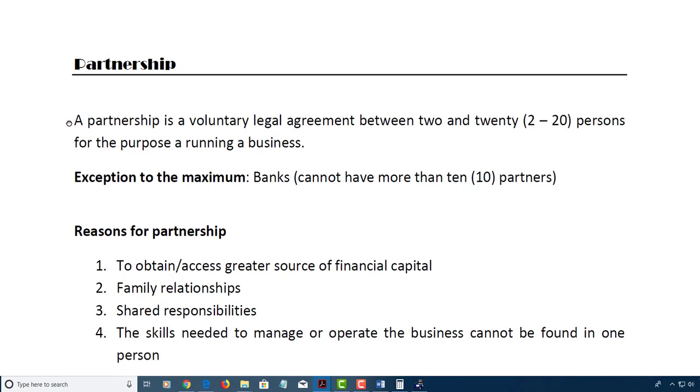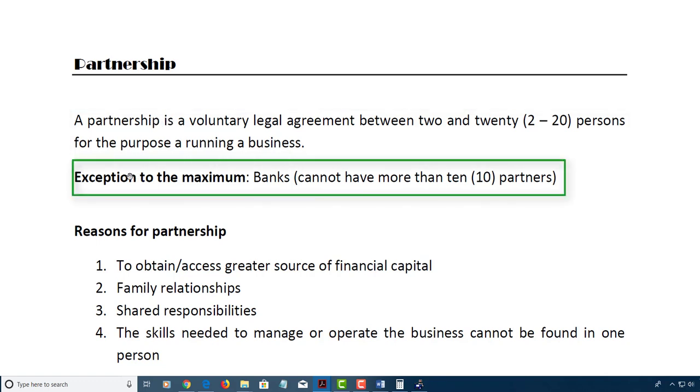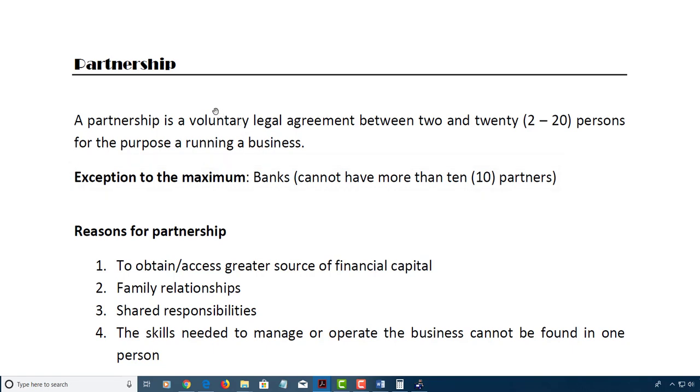To begin, a partnership is a voluntary legal agreement between 2 and 20 persons for the purpose of running a business. Now there are exceptions. Banks cannot have more than 10 partners. There are other exceptions, but we will not look at them right now.